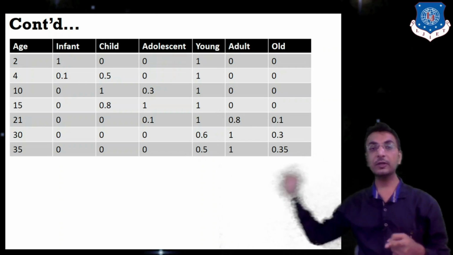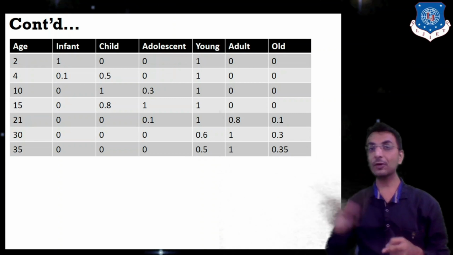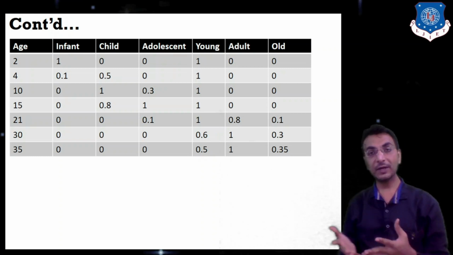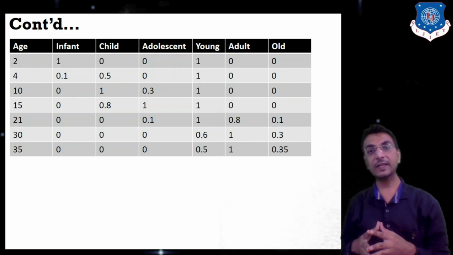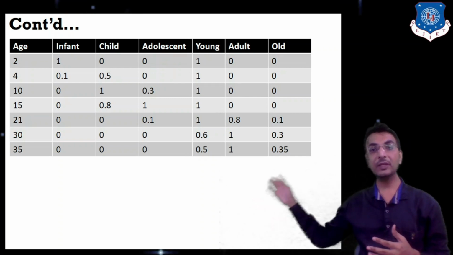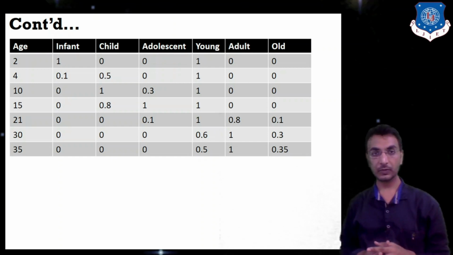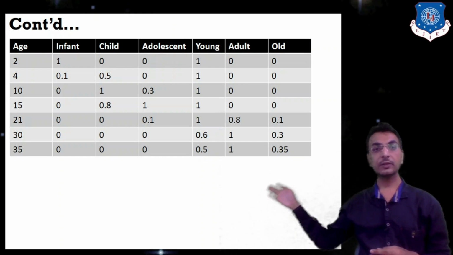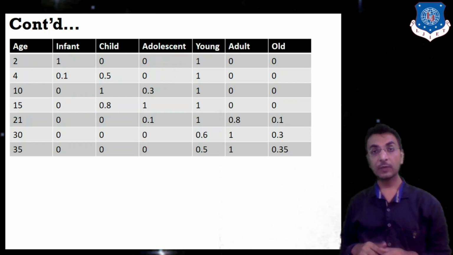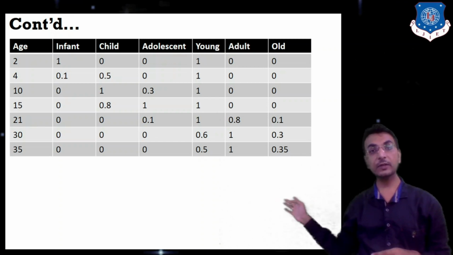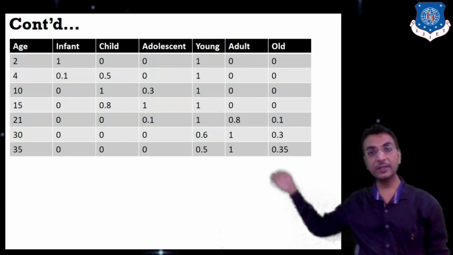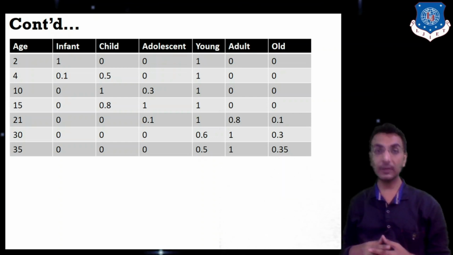Listen everyone, the notations denoted here are not probabilities, they are membership metrics. How is the membership metric calculated? It is calculated by manually putting these numeric measures according to the scenario. Let's say if the age is 4, then infant is 0.1, child is 0.5 and young is 1. But even though young is 1, the child is more preferable. Why is child more preferable? Because 1 is given to each and every age up to age 21.